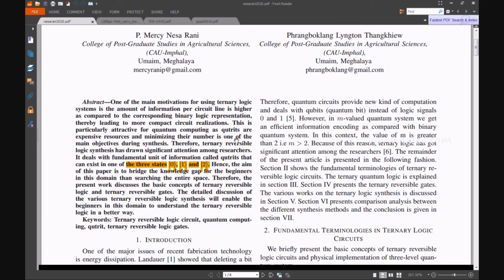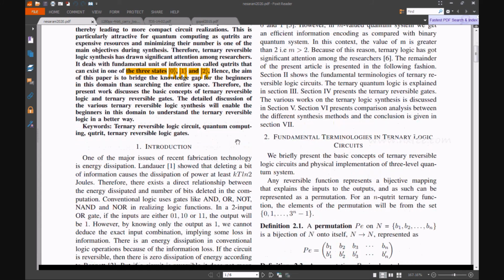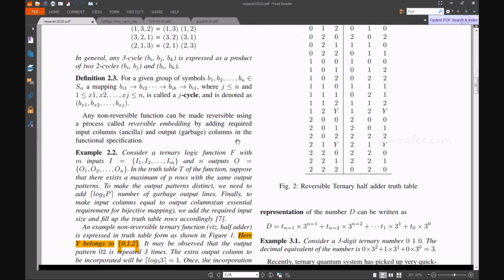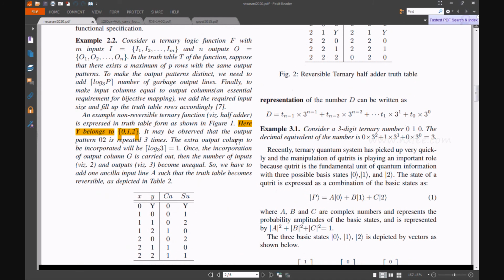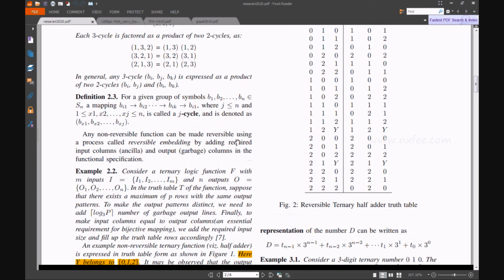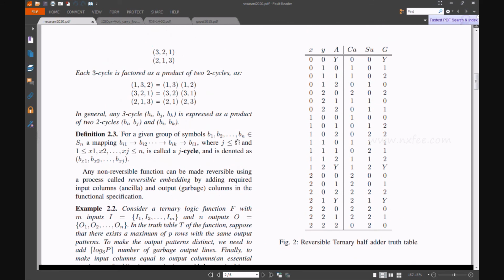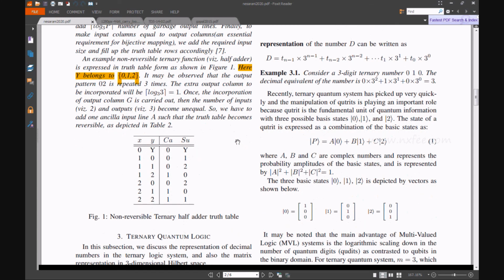Here they have done a ternary logic implementation using reversible logic circuits. They have given two different methods: one is a non-reversible ternary half adder, another one is a reversible ternary half adder. They have not given any schematic-based architecture. This is only a concept-based architecture. They have given it as a truth table. Using this truth table we can construct the full adders.